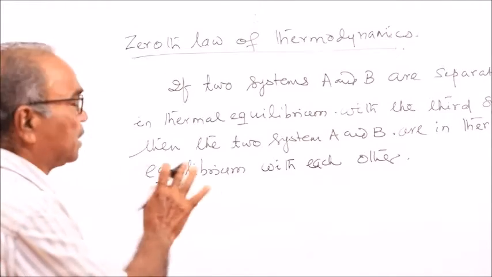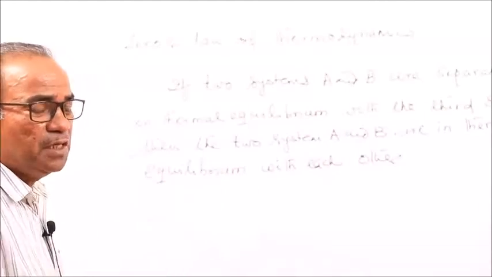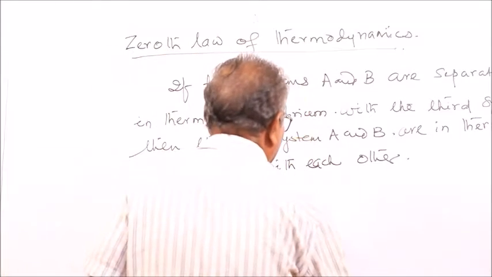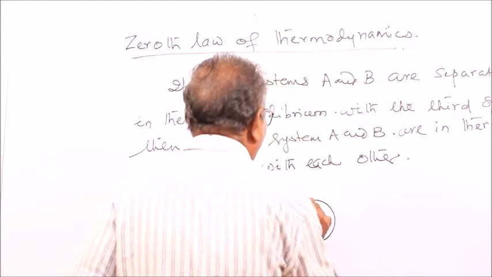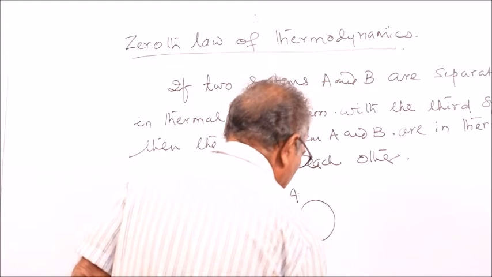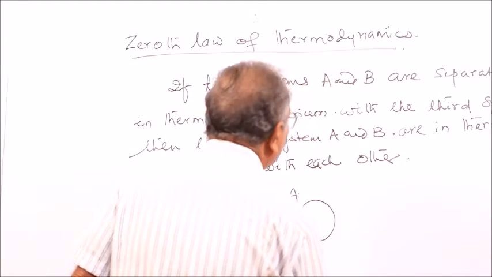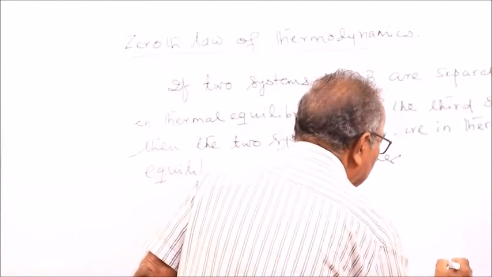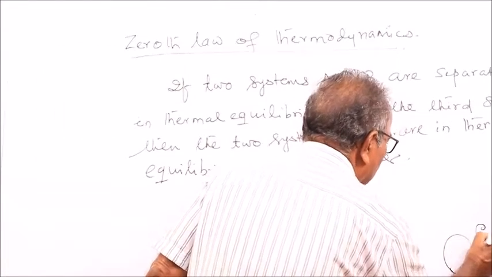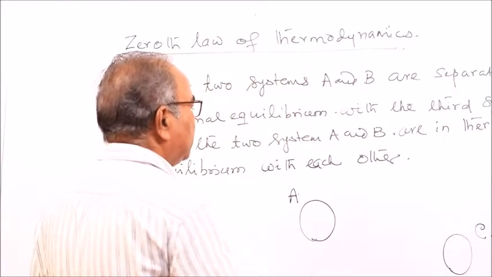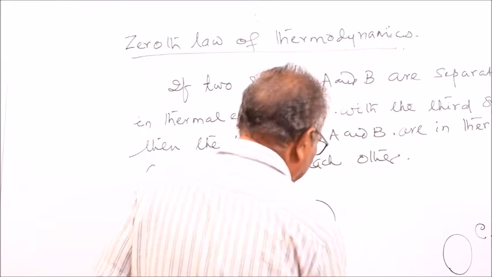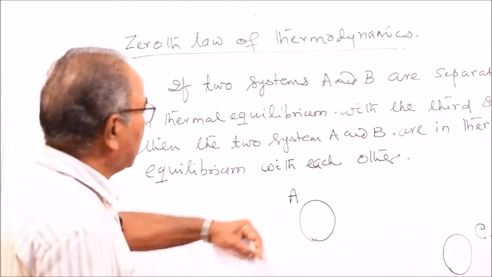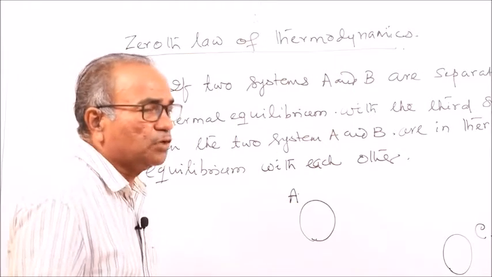Thermal equilibrium means the temperature of the two systems must be equal. Suppose this is system A and this is system B, separately, that means A is in thermal equilibrium with C and B is also in thermal equilibrium with C. Then A and B will be in thermal equilibrium with each other.